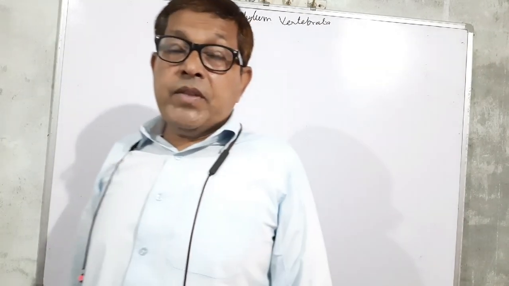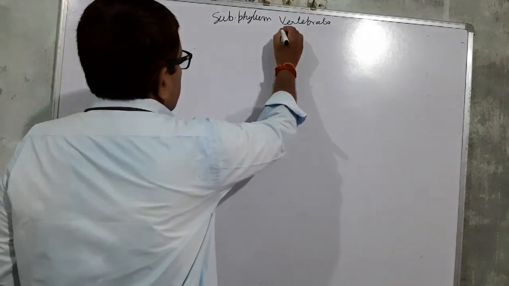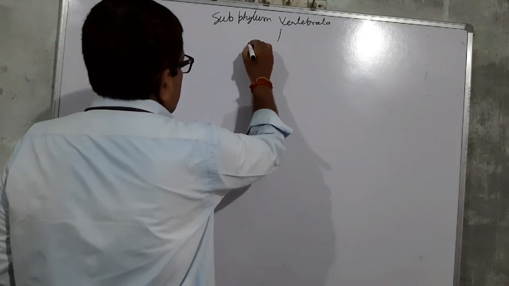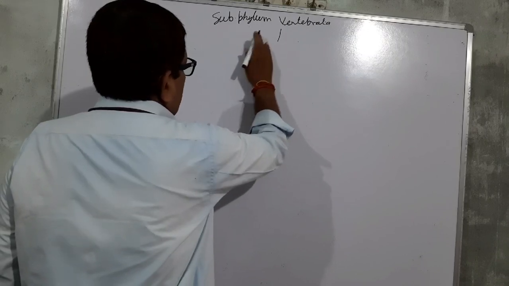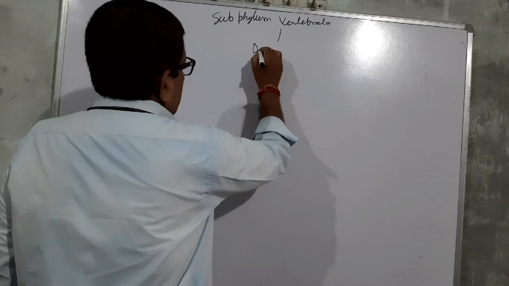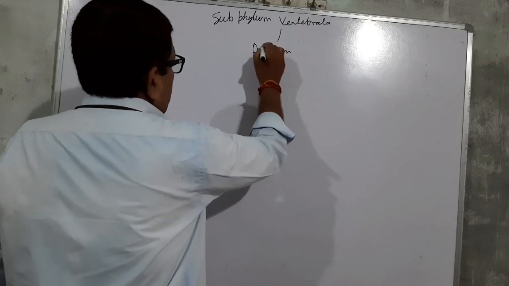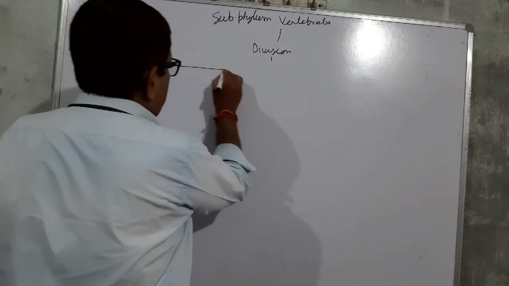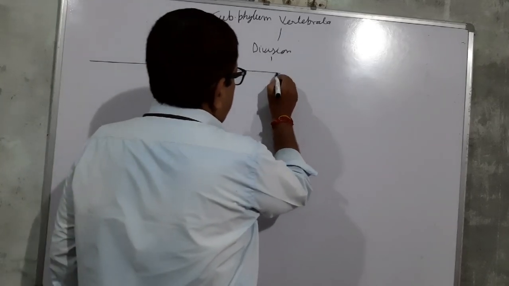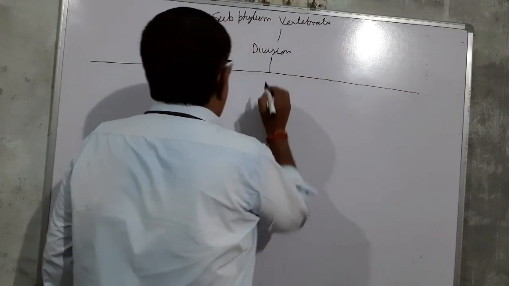Vertebrata is divided into two divisions. One division is Agnatha.